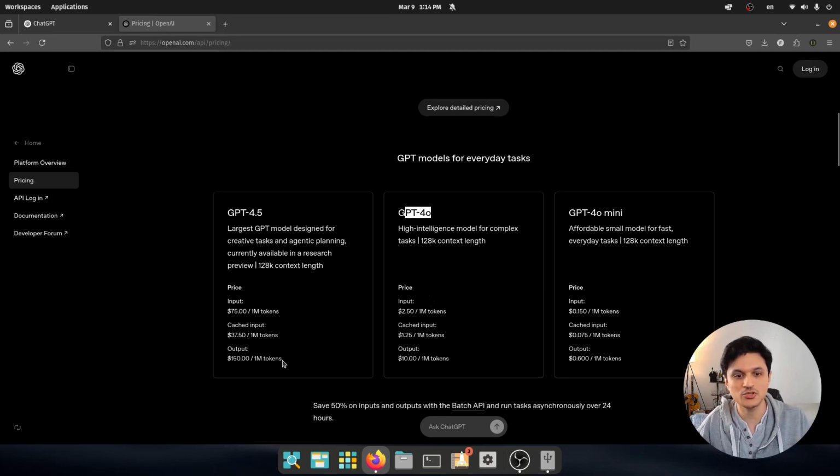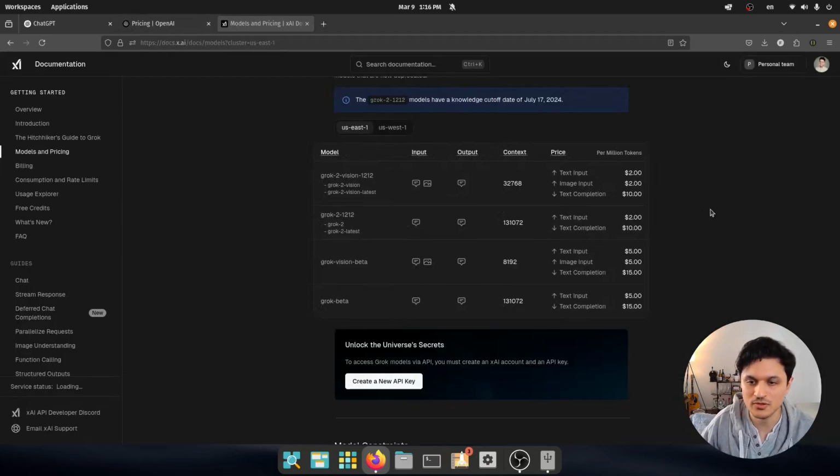And if you go for GPT-4.5, then you have to pay $150 per million tokens. It's pretty expensive. Well, this is now the pricing for Grok. As you see, the pricing is also a little bit high. It is also calculated per million tokens, and the output is $10 and $2 for the input. It's a little bit cheaper than OpenAI, but still I would consider this expensive for a home project.